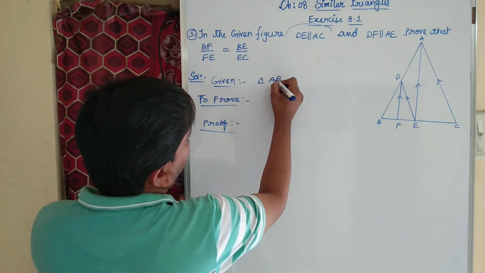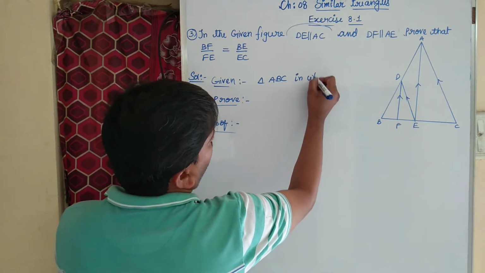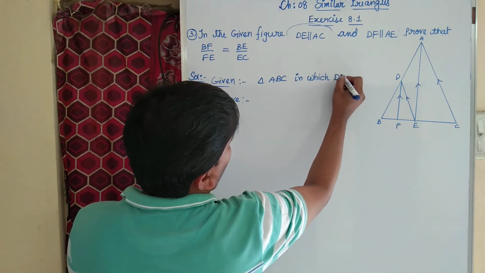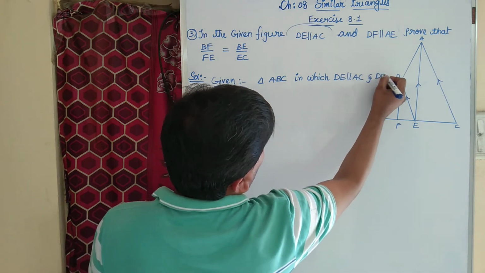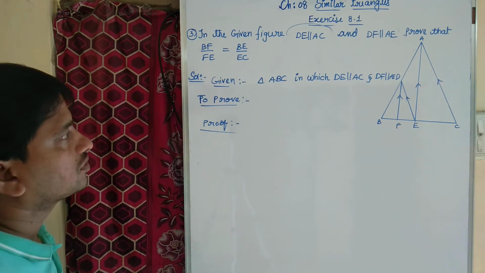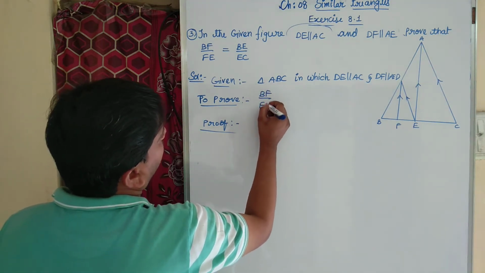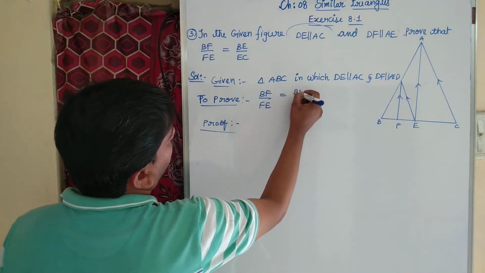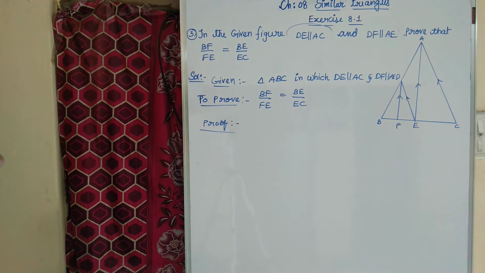Triangle ABC in which DE is parallel to AC and DF is parallel to AE. That is given. What we need to prove is BF by FE equal to BE by EC.